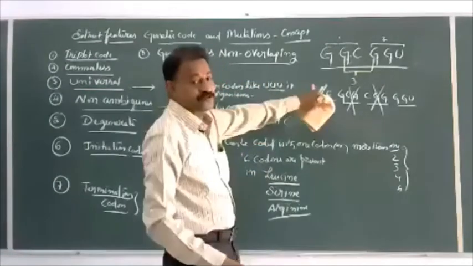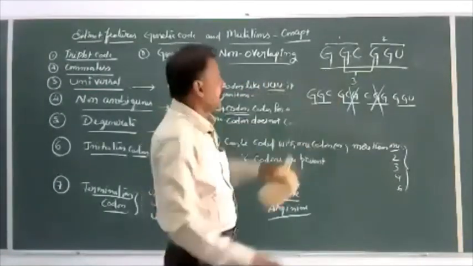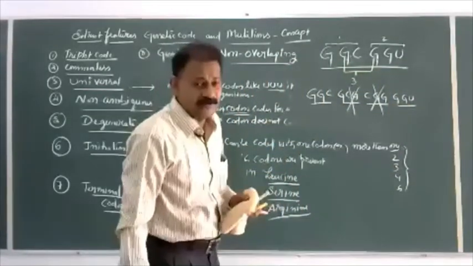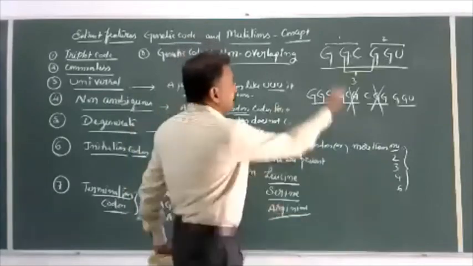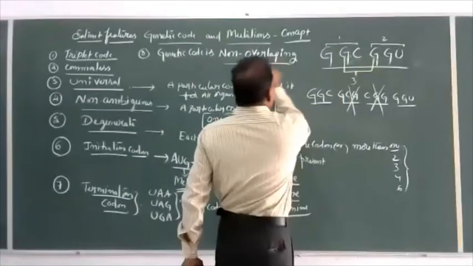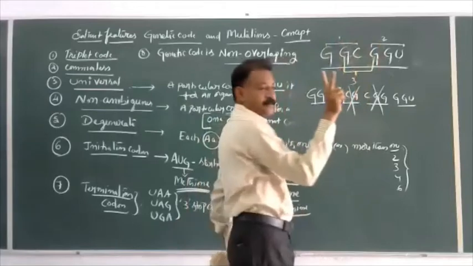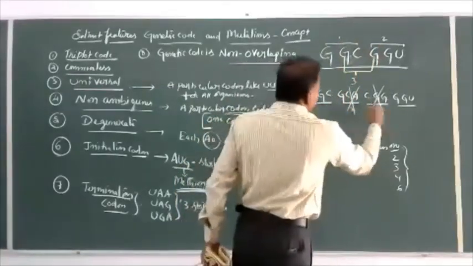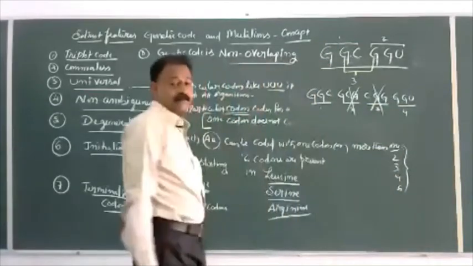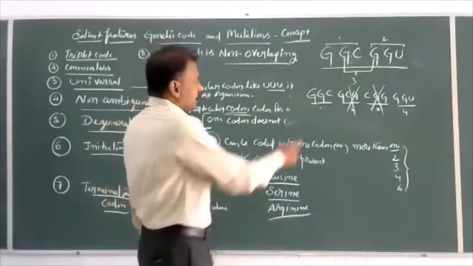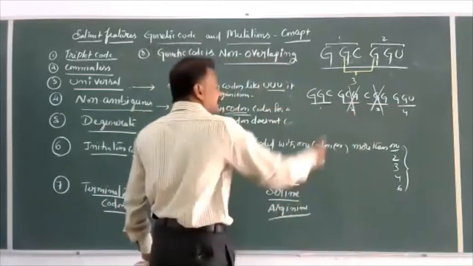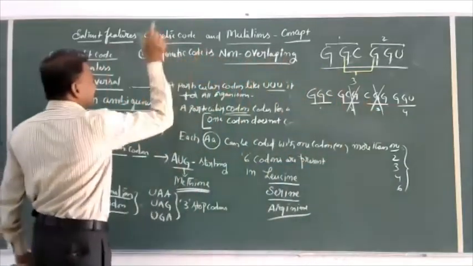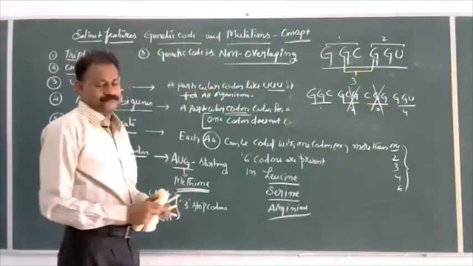They asked this question in the previous year's examinations. They will ask two or three codons like this. If the code is overlapping, how many amino acids are possible? You can understand this. If the code is non-overlapping, only 2 amino acids are formed. If the code is overlapping, 1, 2, 3, 4 amino acids are possible. But this is not happening in the genetic code. So the genetic code is always non-overlapping.